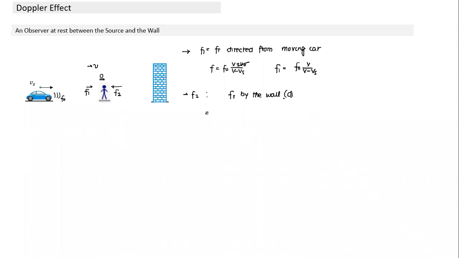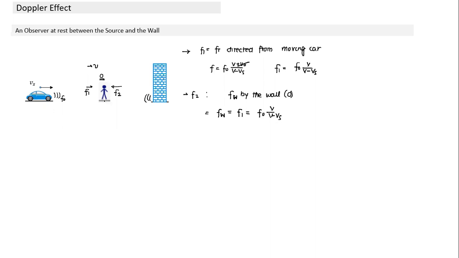The wall becomes the observer. So the frequency on the wall, let me call it FW. What is the frequency which is incident on the wall? If you see, the wall is identical to this person here. So this will be equal to F1, which is F0 V divided by (V minus Vs). And then what will happen? The wall becomes a source of frequency F1.